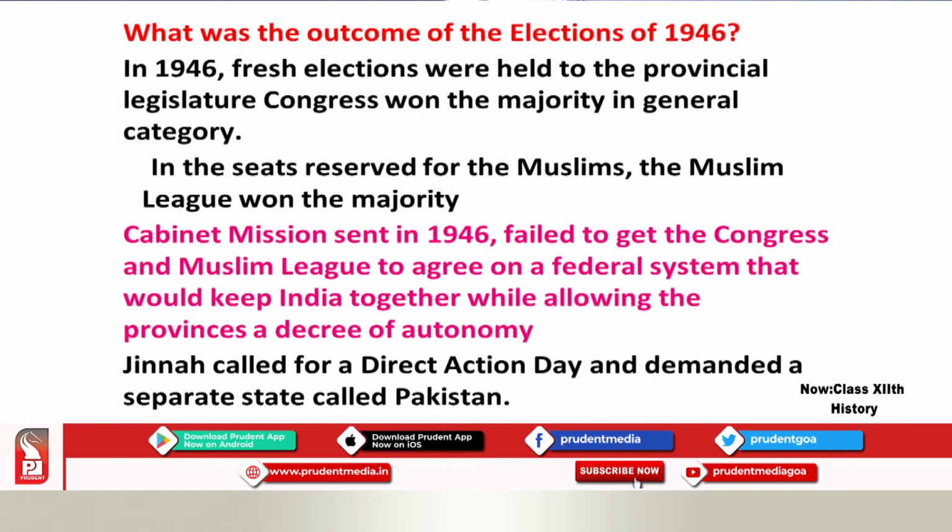So a cabinet mission was sent to India in 1946 to discuss with the Congress and the Muslim League the federal system wherein India could remain united, to which Muhammad Ali Jinnah refused, and he called for a Direct Action Day demanding a separate state for the Muslims called Pakistan.